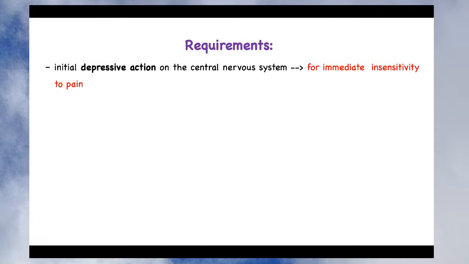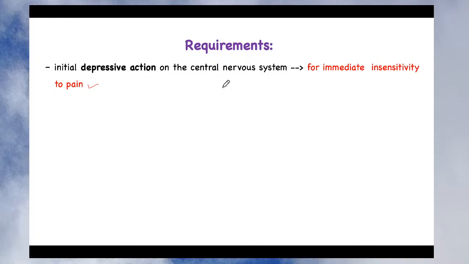So there are several requirements. First requirement is that whenever you are conducting euthanasia, an initial depressive action on the central nervous system for immediate insensitivity to pain is needed. If the animal is larger, maybe a guinea pig or a rabbit, then first you can give a CNS depressant drug, like hypnotic drugs, so they can depress the CNS, the animal can sleep, and while sleeping you can sacrifice that particular animal, so it will not produce pain to the animal. So initial depressive action to the central nervous system is needed.